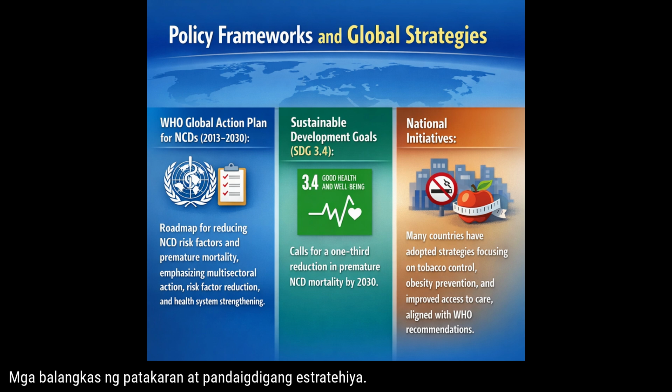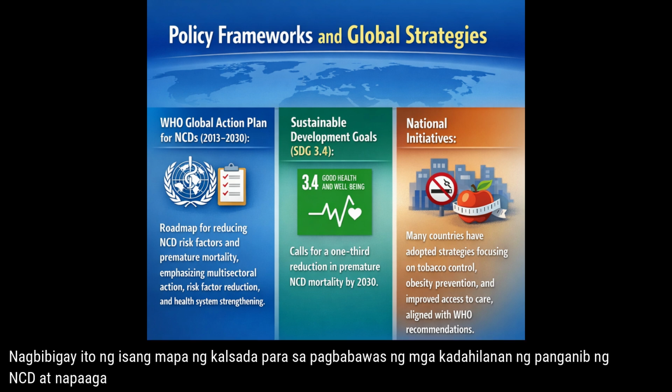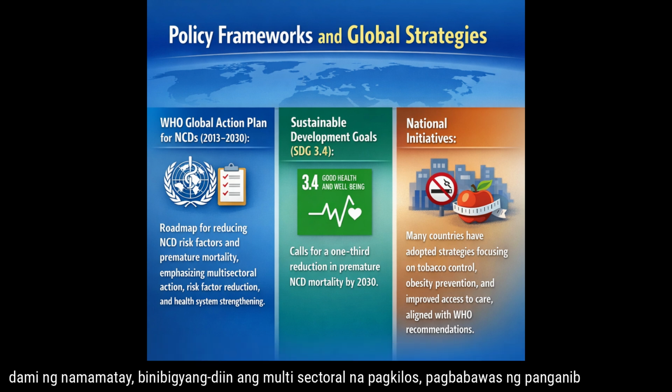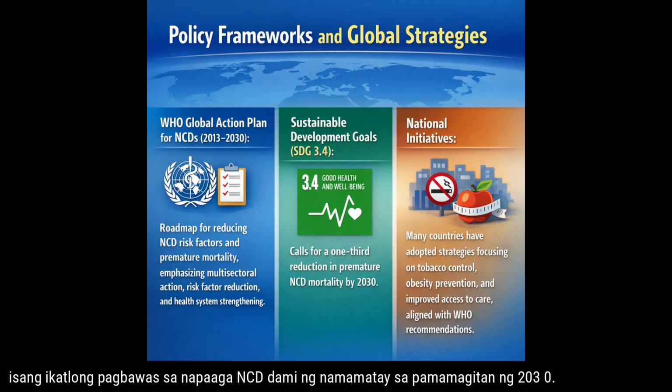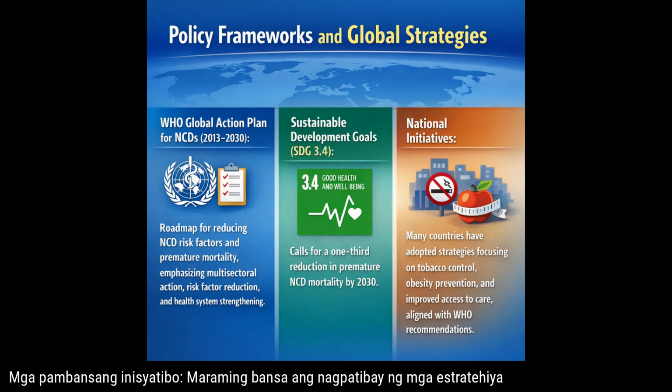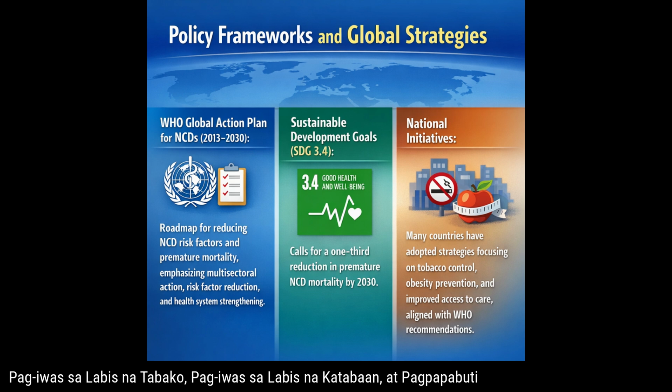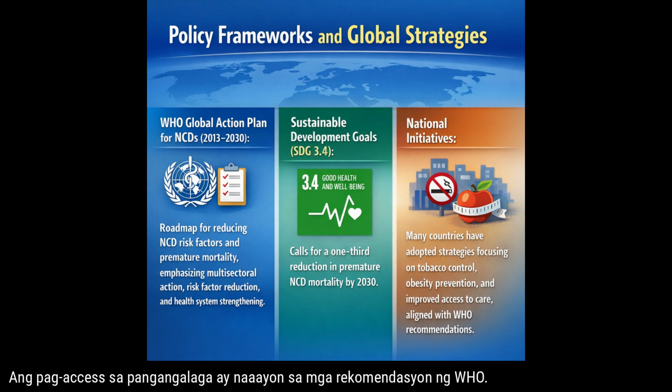Policy frameworks and global strategies: the WHO Global Action Plan for NCDs 2013-2030 provides a roadmap for reducing NCD risk factors and premature mortality, emphasizing multi-sectoral action, risk factor reduction, and health system strengthening. Sustainable Development Goal SDG 3.4 calls for a one-third reduction in premature NCD mortality by 2030 through national initiatives. Many countries have adopted strategies focusing on tobacco control, obesity prevention, and improved access to care.